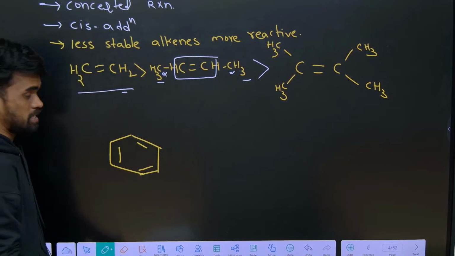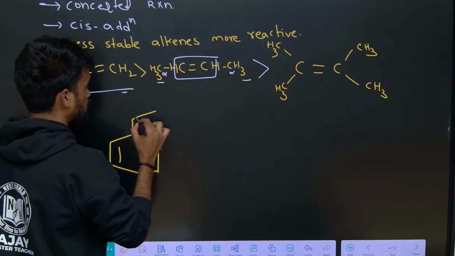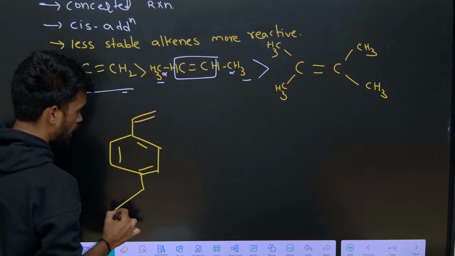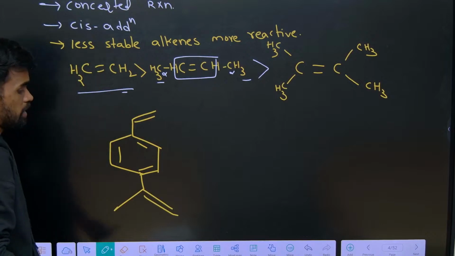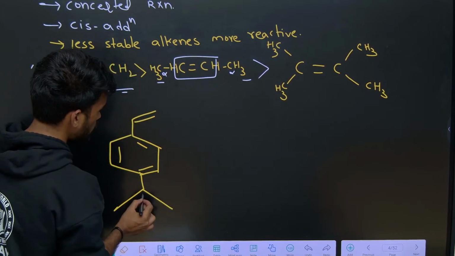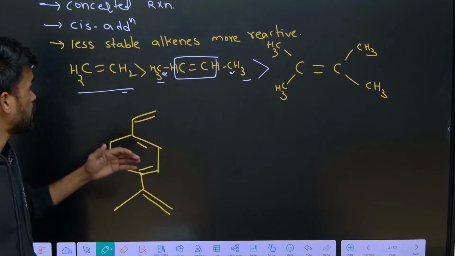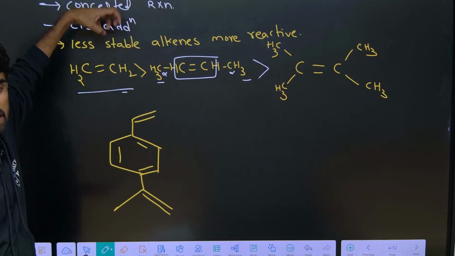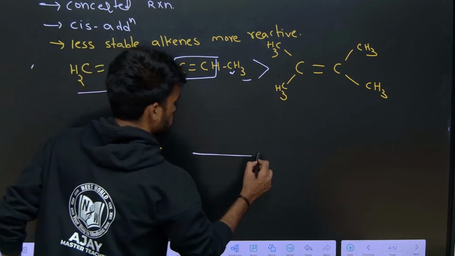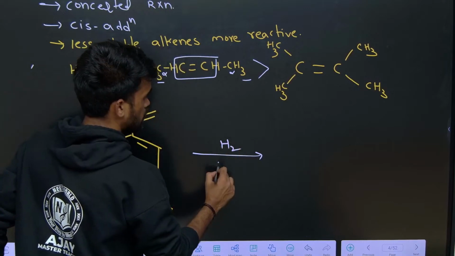Okay, so this is a benzene. On this benzene I am writing a double bond over here and one more over here. Now tell me, what is the reactivity order of this? Reactivity towards hydrogenation in Sabatier-Senderens process. So I just want to hydrogenate this using nickel.